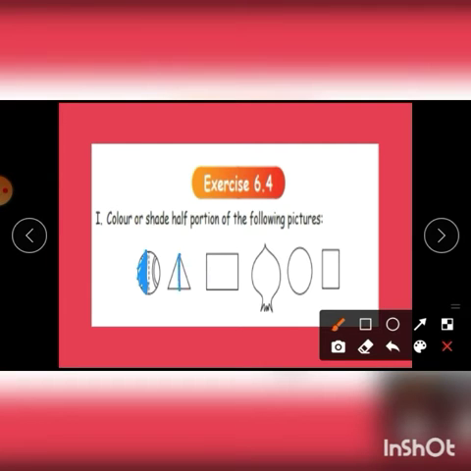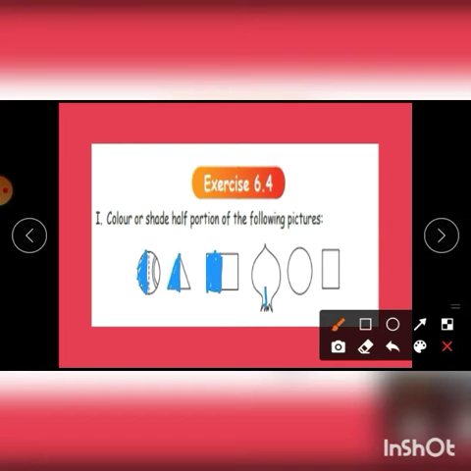Here color or shade the following pictures is given. So we want to divide the triangle and we want to shade the half portion. Like that, the square has to be divided and it has been colored in the half portion.